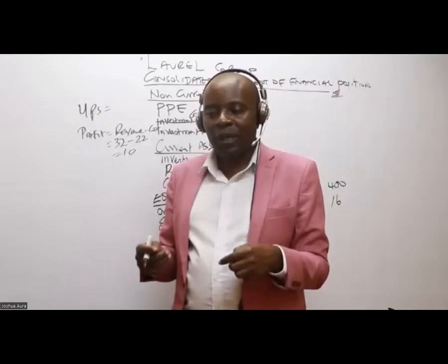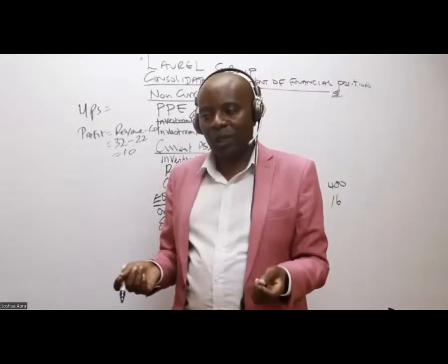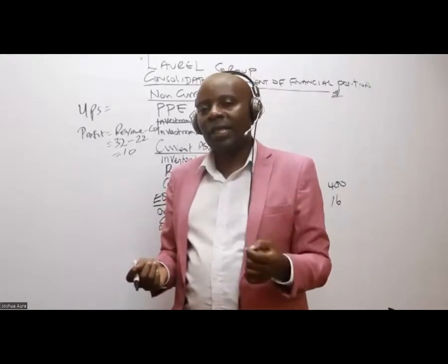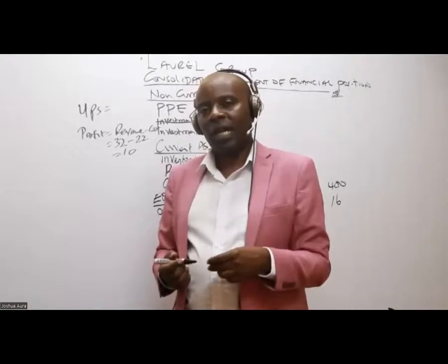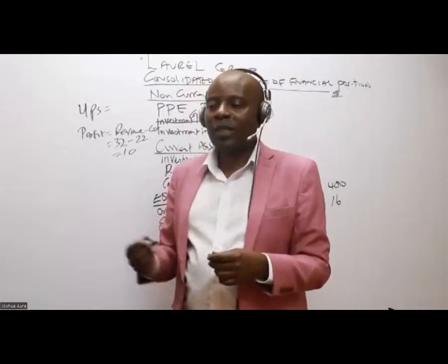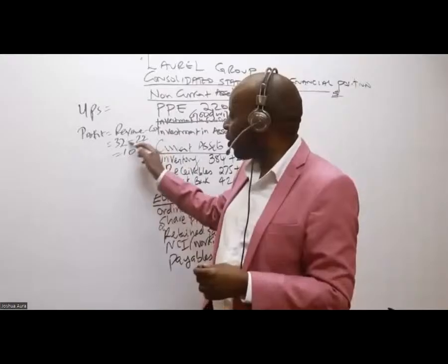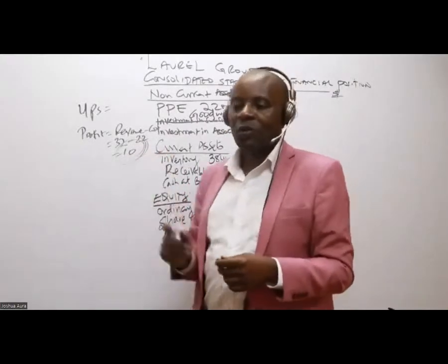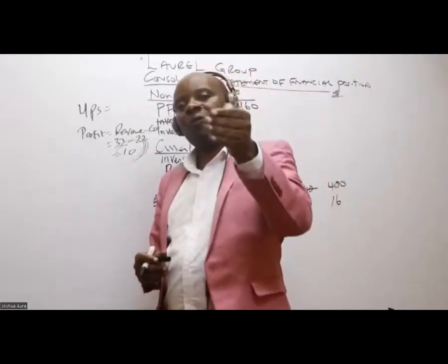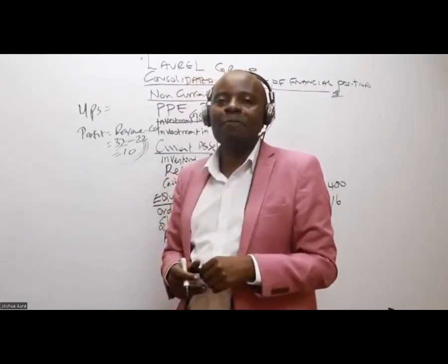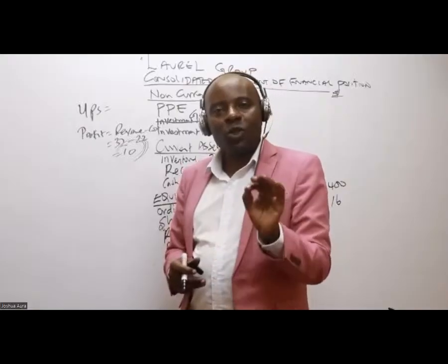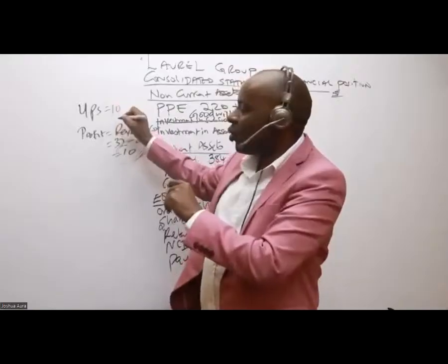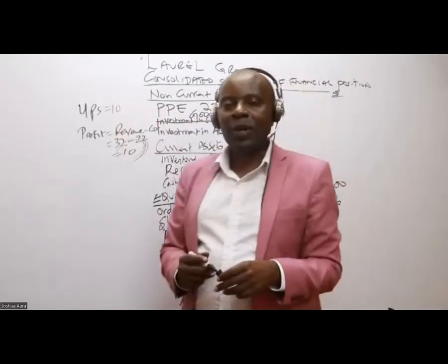Why should I less 22 million? In the balance sheet, we cannot less 22 million. In the balance sheet, I'm only interested in the UPS, the unrealized profit. This is the profit that one of the companies claims to have made from a sister company, which is 10. That is what we call UPS, because they have not sold anything of this. So UPS is 10. Go here and subtract that 10.